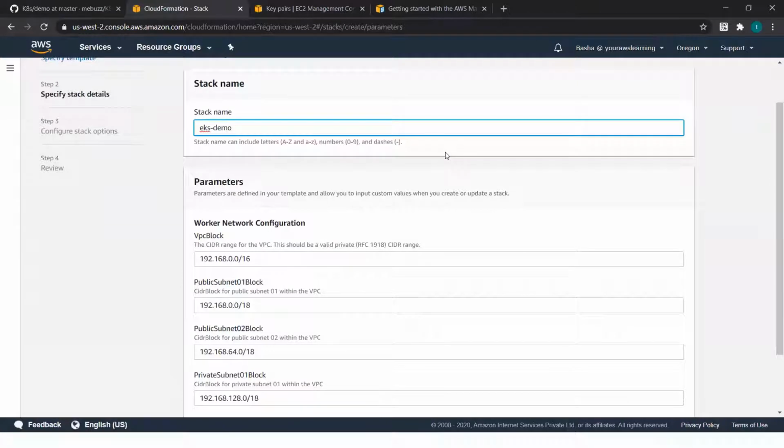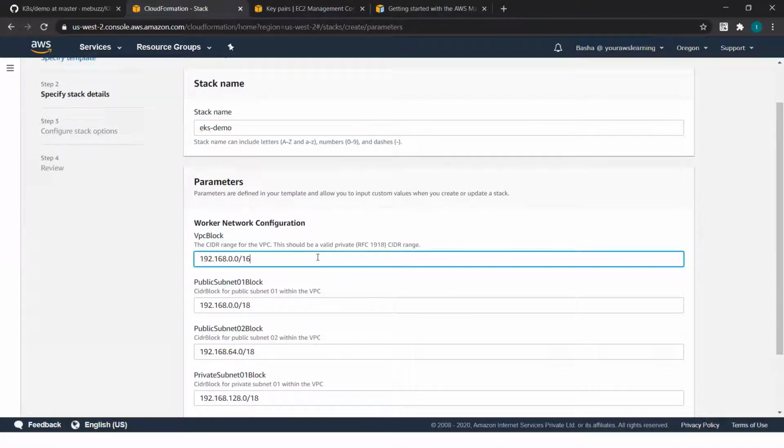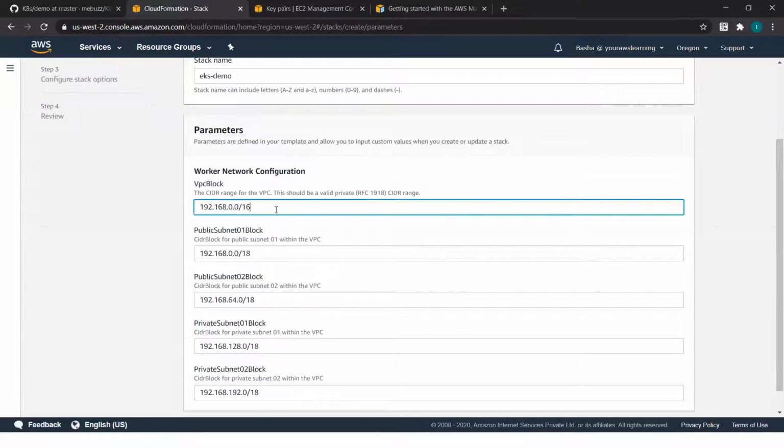Like I was telling in my design considerations, you need to think about what IP address block you want to consider. For example, every pod has its own IP address. Every container running inside a pod has its own IP address, which means a lot of IP addresses are going to be needed. So the larger the CIDR block that you choose, the better for you. And you have to ensure that if the CIDR block is going to host a private cluster and private services, you choose the private address block according to the RFC 1918 standard.